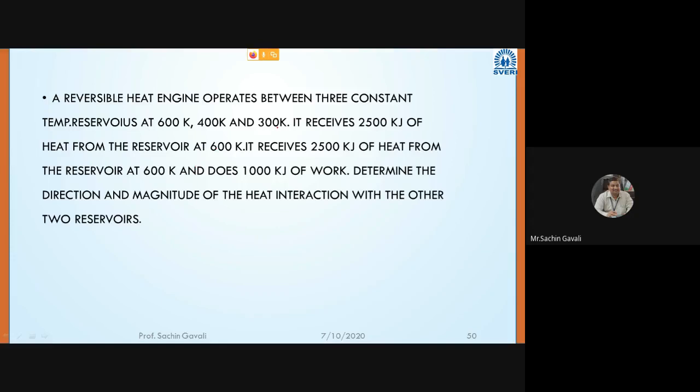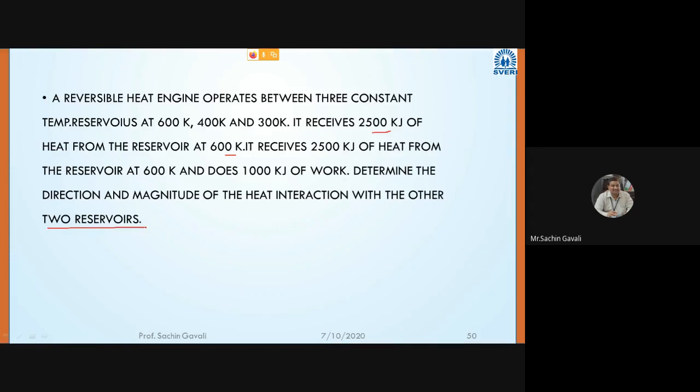It receives 2500 kilojoule of heat from the reservoir at 600 Kelvin and does 1000 kilojoule of work. Determine the direction and magnitude of heat interaction with the other 2 reservoirs.